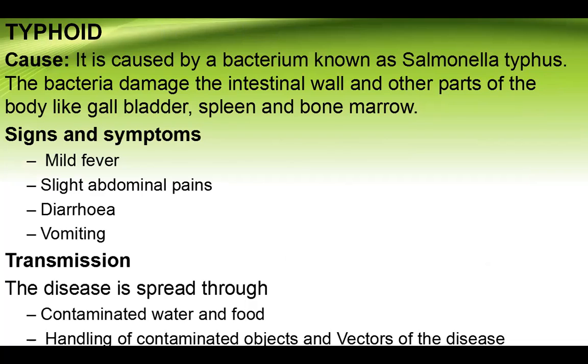Typhoid is caused by bacteria known as Salmonella typhi. Basically, the bacteria damage the internal wall and other parts of the body, like the gallbladder, spleen, and the bone marrow. And these are just a few of the signs and symptoms. The first ones are fever, slight abdominal pains, diarrhea, and vomiting. It can be transmitted through contaminated water and food, and the handling of contaminated objects, also through vectors of the disease, such as flies.